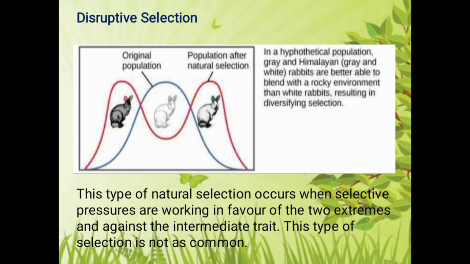The next type of natural selection is disruptive selection. In disruptive selection, nature is selecting the two extremes and acting against the intermediate trait, and this type of selection is not common. For example, in a hypothetical population, grey and Himalayan rabbits are able to hide themselves in the rocky environment better than the white rabbits. So the white rabbits get easily identified by the predator and get over-predated. So nature selects the two extremes of the trait.